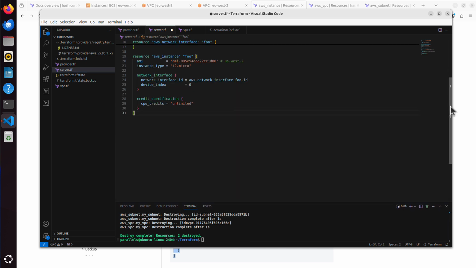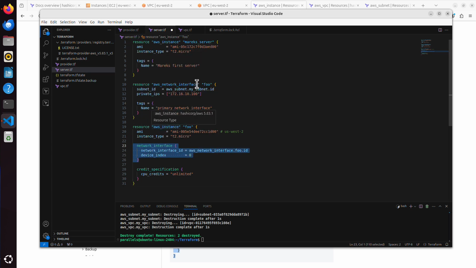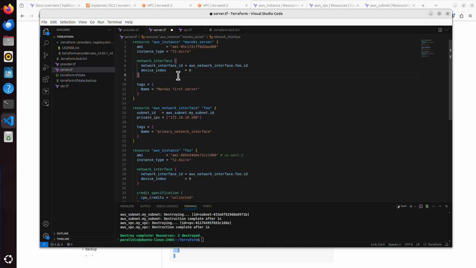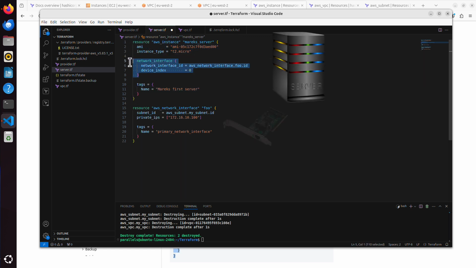Now I already have an AWS instance. The only new thing here really is that network interface. So let me copy that portion and I will paste it in my instance. That's it. That means I don't need this thing, I can get rid of that portion. So what we have now is exactly what we used to have, but with that network interface added.